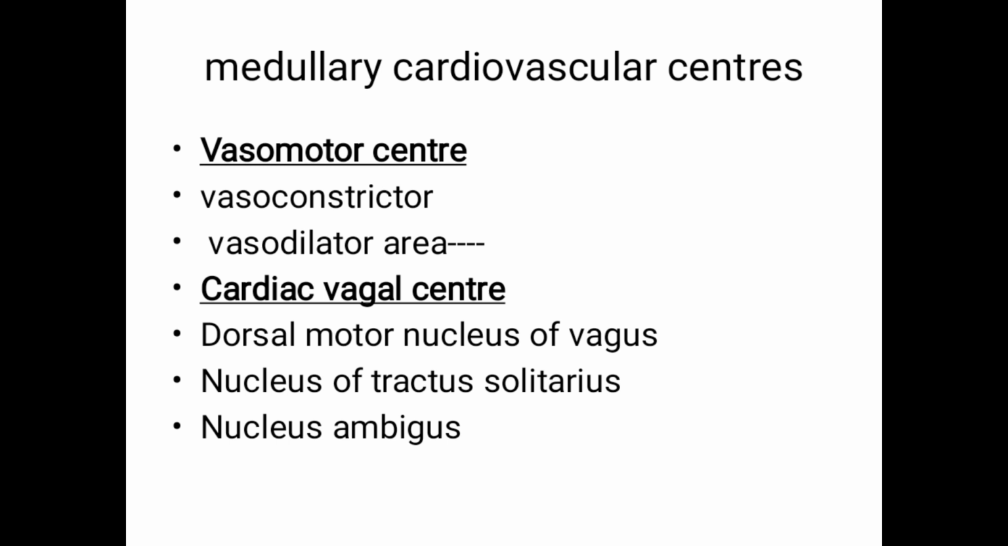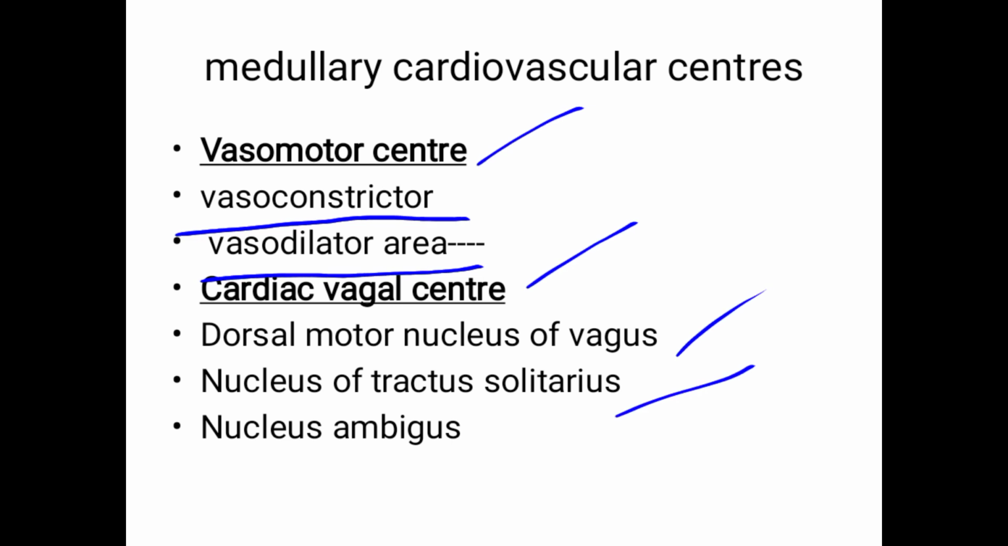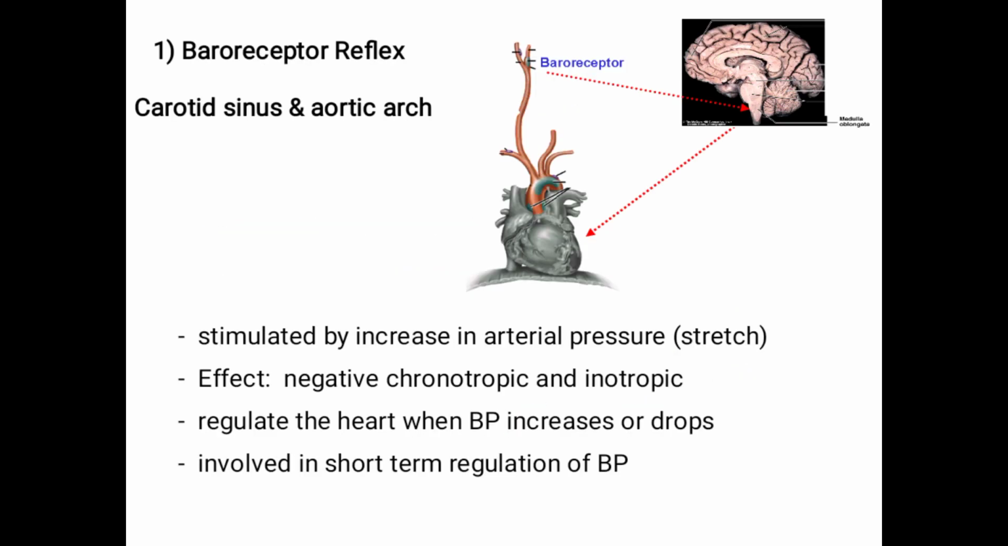So next is the medullary cardiovascular centers, the vasomotor center and the cardiac vagal center. If you remember, the name is enough. The vasomotor center has vasoconstrictor and vasodilator areas. The cardiovagal center has three areas. These names are a little bit difficult: dorsal motor nucleus of vagus, nucleus of tractus solitarius, and nucleus ambiguus. So these are the cardiovagal centers.